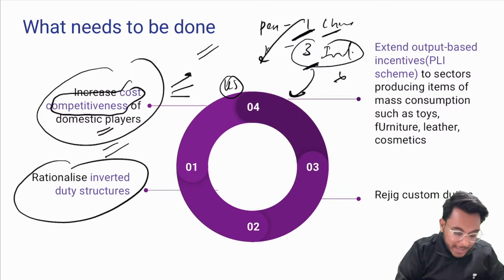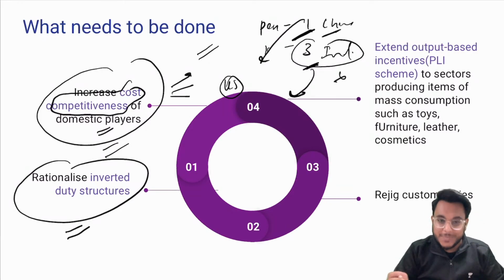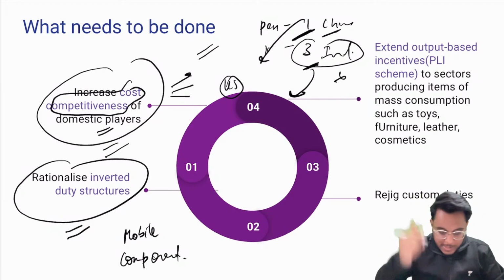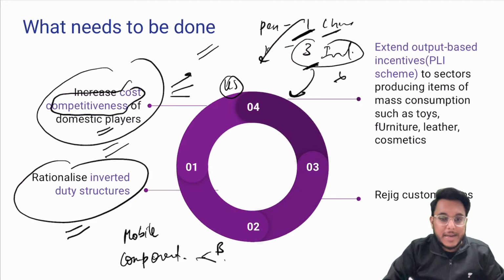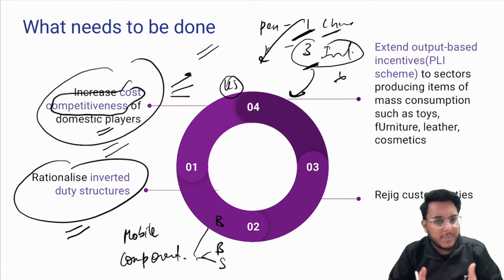Then we need to rationalize the inverted duty structures. Guys, understand this particular thing. Suppose I am importing a mobile phone, and let's say I'm importing the components of a mobile: battery, screen, mobile phone cover, some semiconductors.